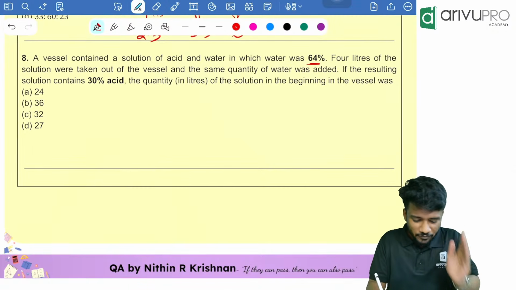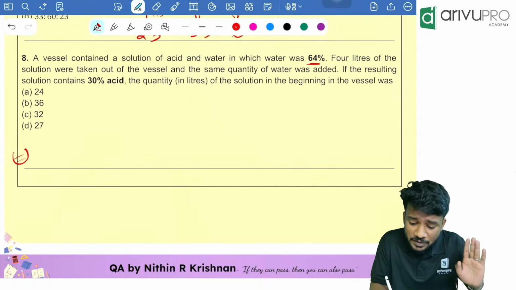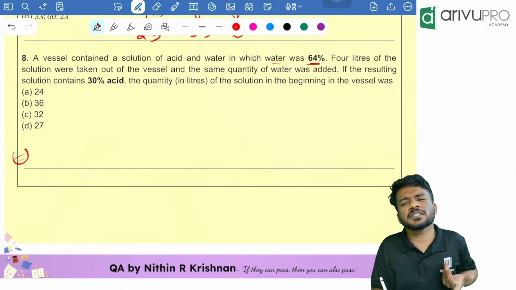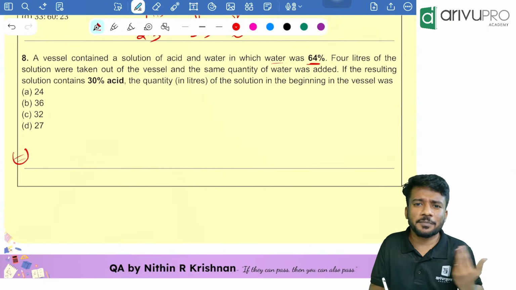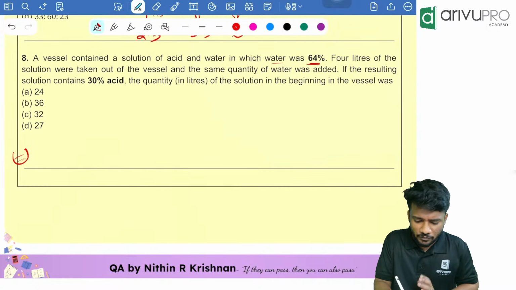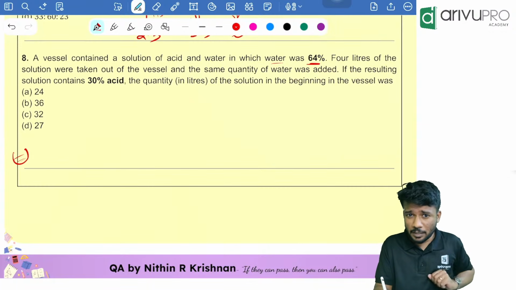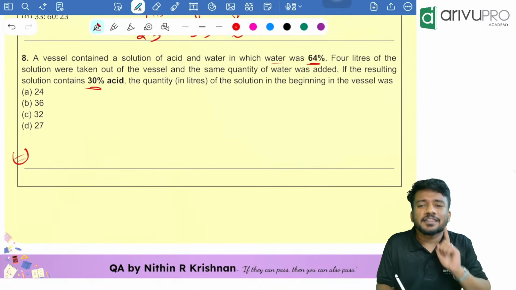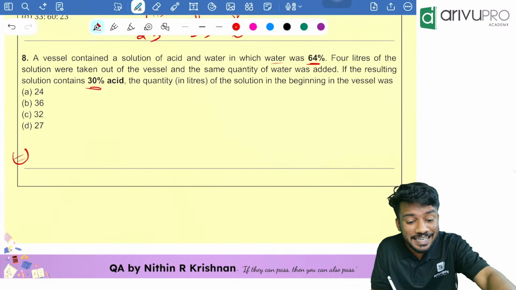Okay, fine. So if a vessel is there, in that vessel what is happening now? If there is a solution, 64% was water, then how much is acid? 36% is acid, because total is 100%, 64 is water, so the remaining 36 should be acid. 4 liter of the solution was taken out of the vessel and the same quantity of water was added. That means 4 liter of the solution is taken out and we pour water into it. Then if the resulting solution contains 30% acid, then the quantity of the solution in the beginning is how much